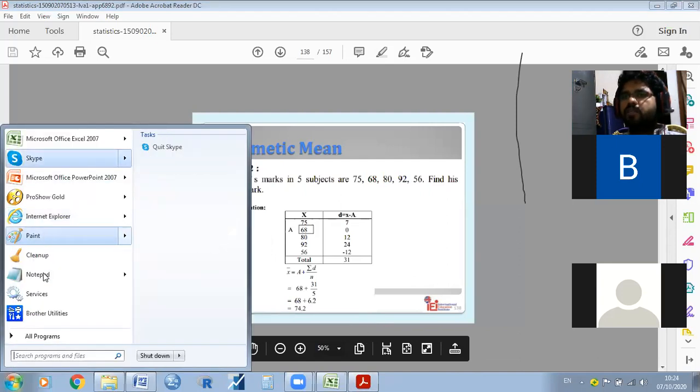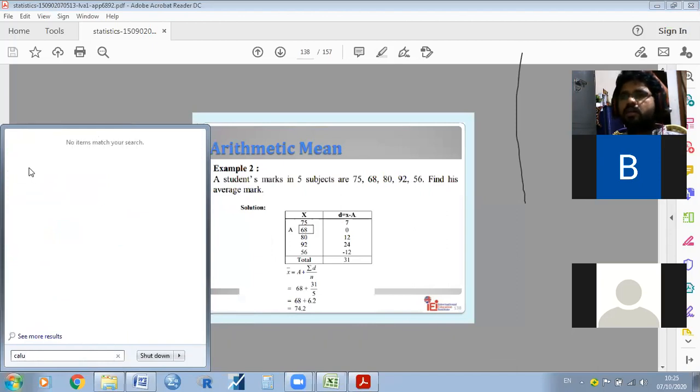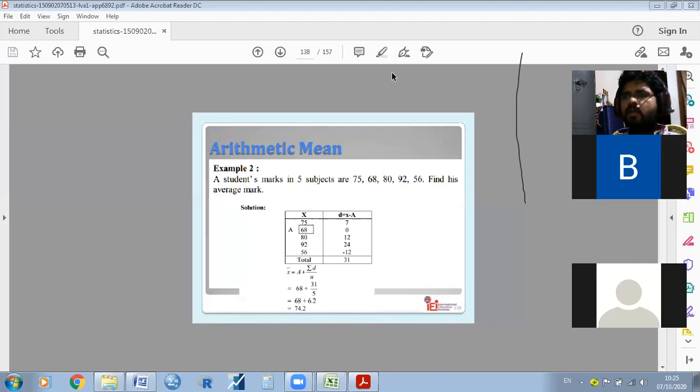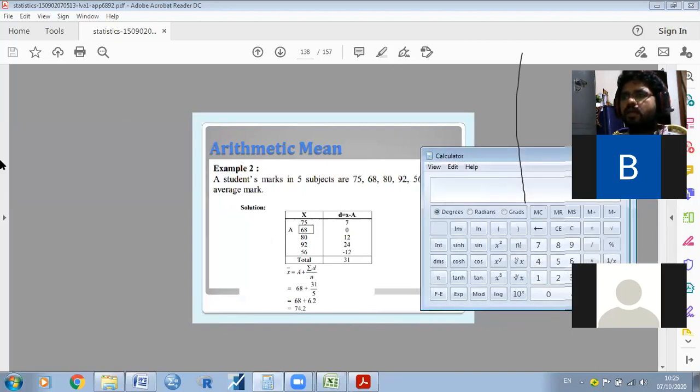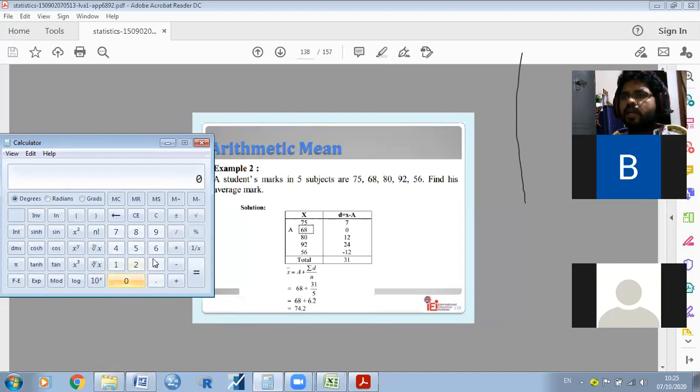For example, as per the earlier method, 75 plus 68 plus 80 plus 92 plus 56. So the total is 371. So 371 divided by 5, the number of students. How much you got? 74.2. So the average marks in the internal examination, external examination, is 74.2 marks. Okay, this is the earlier method.